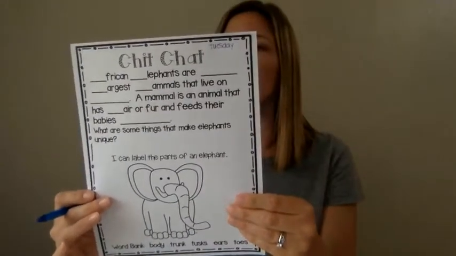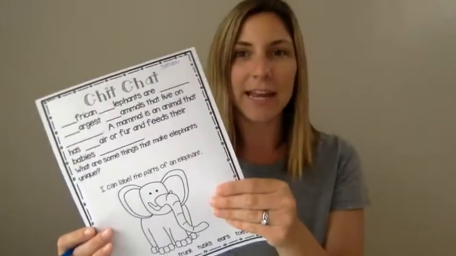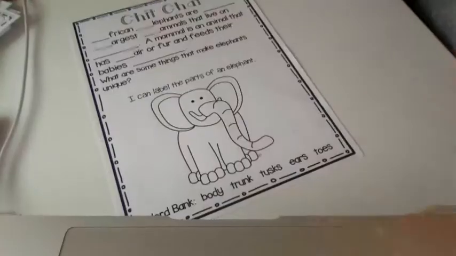This is the one for Tuesday where you can label the parts of an elephant. If you are in a Tuesday group, then you're going to bring this to your Zoom to do with your teacher. If you are in a Thursday group, then you are going to listen to my lesson and we can do it together. So this is a chit chat about African elephants, right?